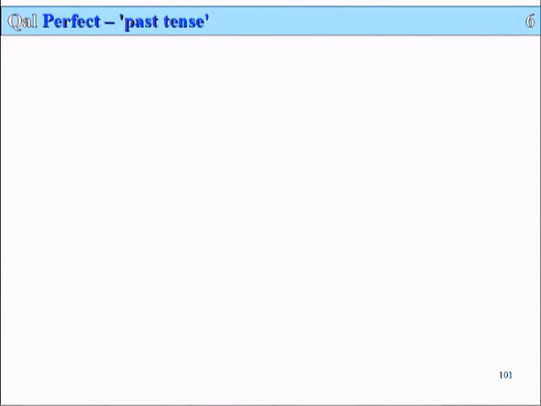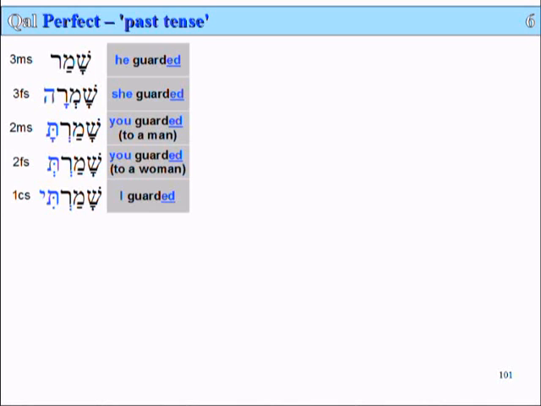Slide 101, lesson 6, the Qal Perfect Past Tense. Okay, here's our table, and we're going to have a look at some singular examples. So this is the singular table. You're only speaking to one person or of one person here.